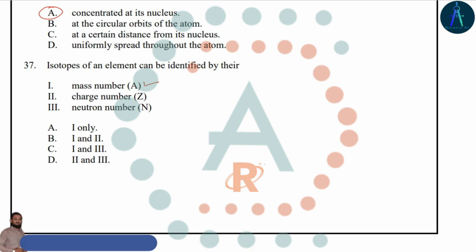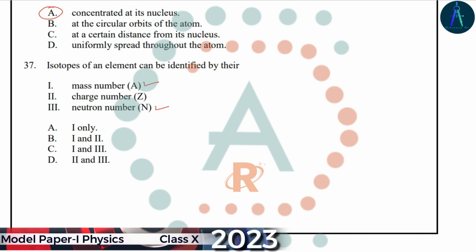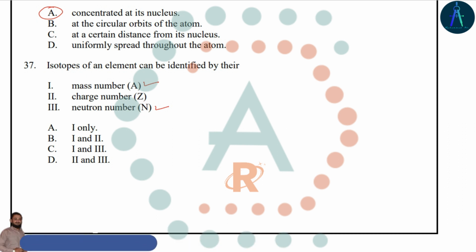So if we get the two nuclei of the same elements, we can see the number of neutrons and its mass, so we can identify the stable atom and its isotope. So the correct answer is option C, 1 and 3.